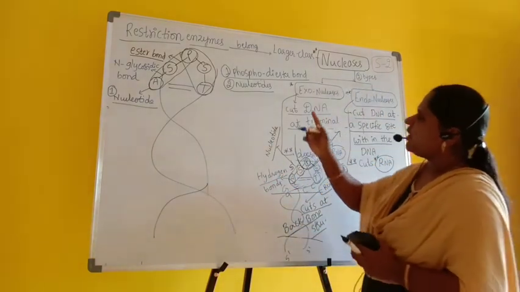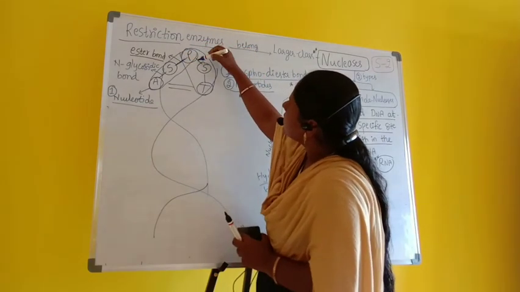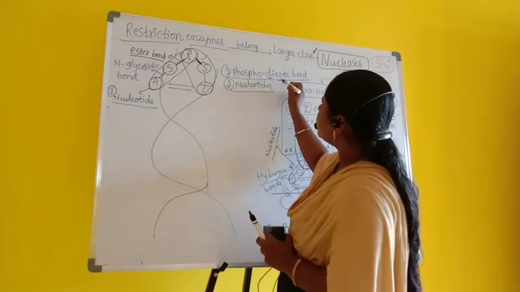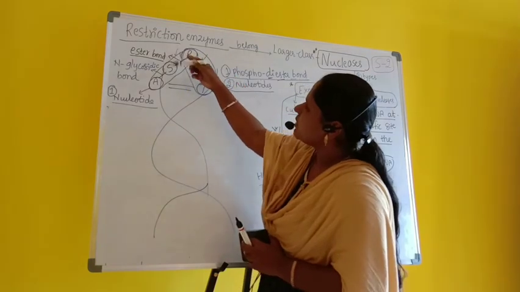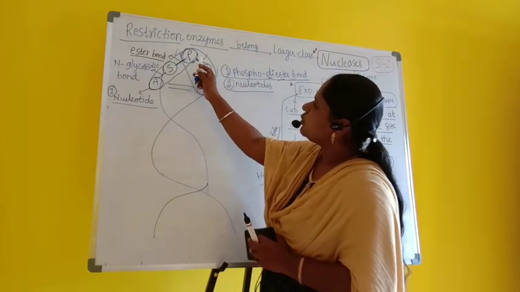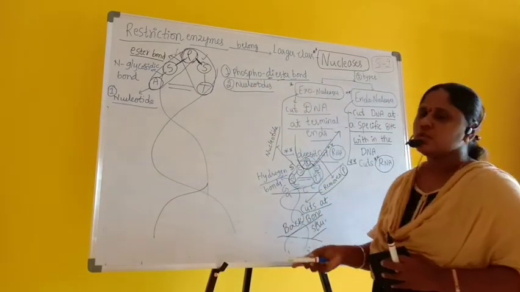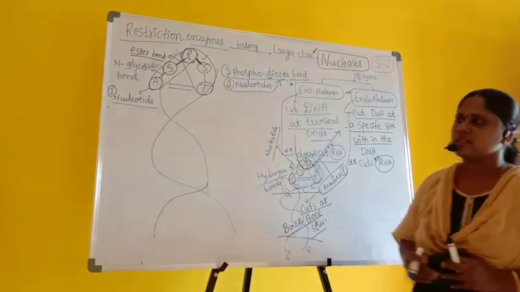So here, where is the phosphodiester bond? From here. This bond is an ester bond. This bond is an ester bond. So there are 2 ester bonds. We call them diester bonds. And in the center we find only one phosphorus. One phosphorus with 2 ester bonds, we call one phosphodiester bond. So the 2 nucleotides are connected by one phosphodiester bond.